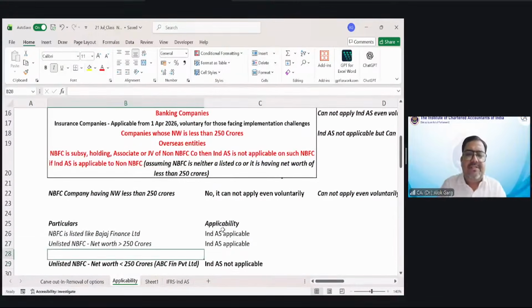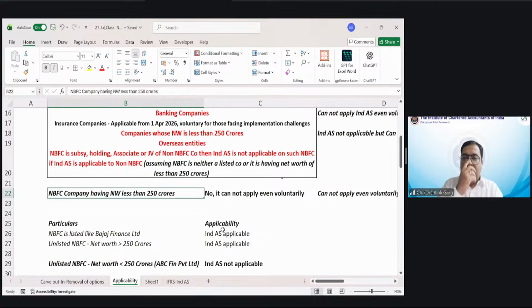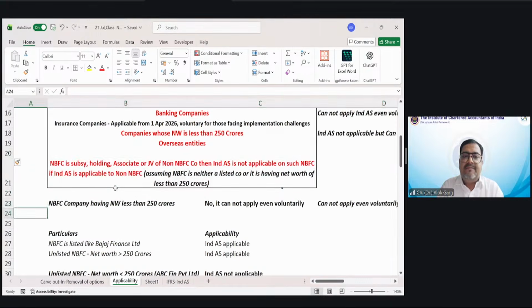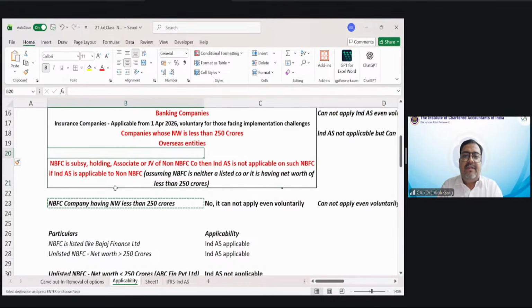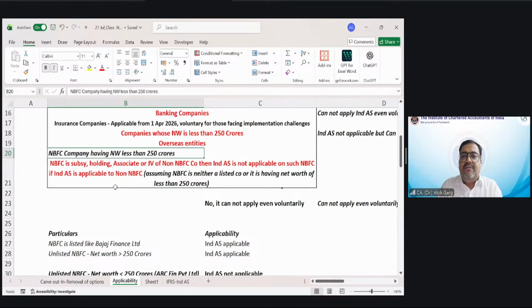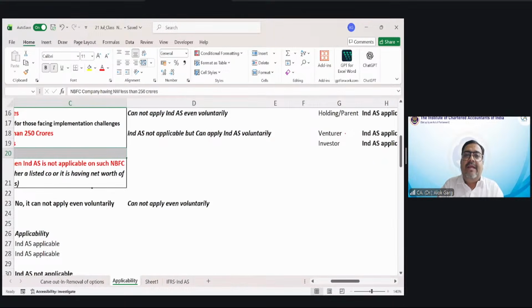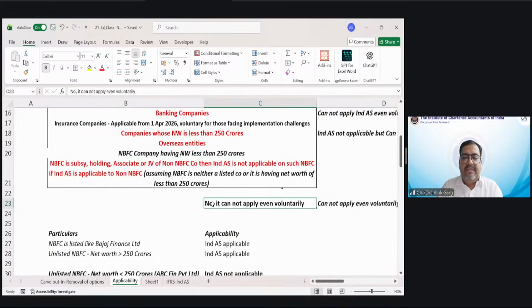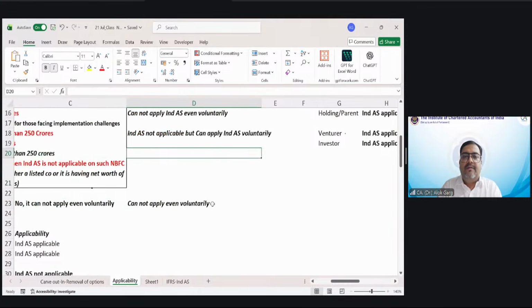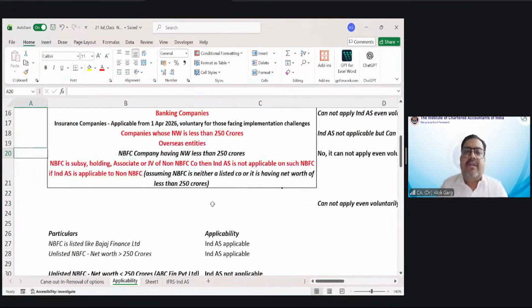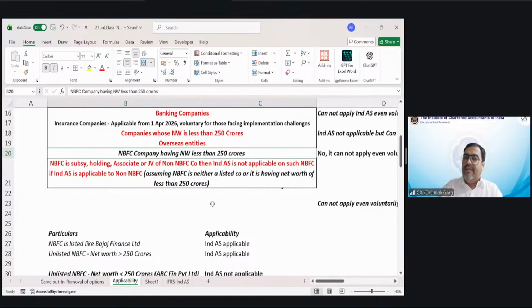So friends, NBFC company having net worth less than 250 crore. What about that? If an NBFC company has a net worth of less than 250 crore, whether they will apply Ind AS? No, they will not apply Ind AS. They will also not apply Ind AS even voluntarily, right? Is that clear? If an NBFC company has a net worth of less than 250 crore, they cannot apply Ind AS even voluntarily.